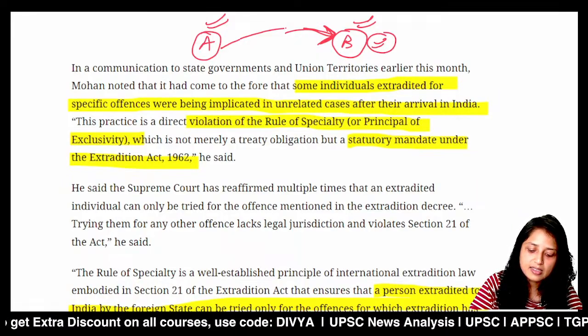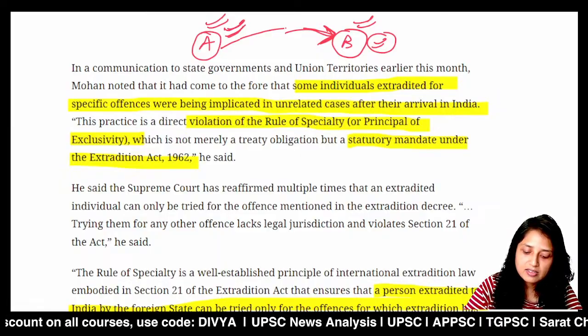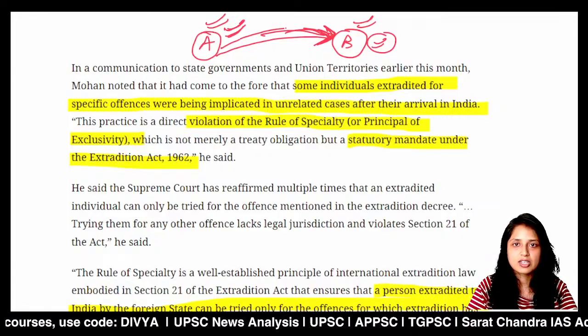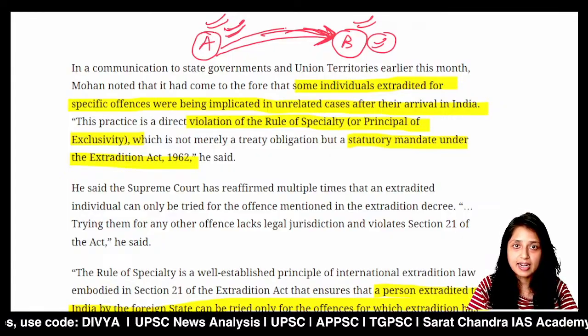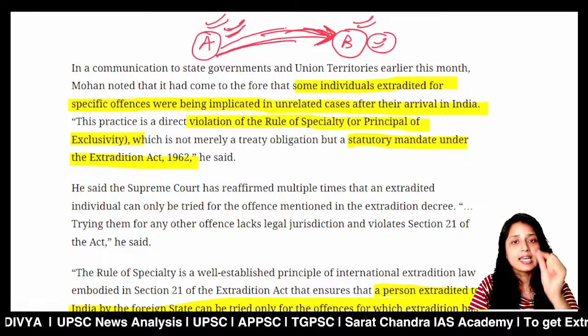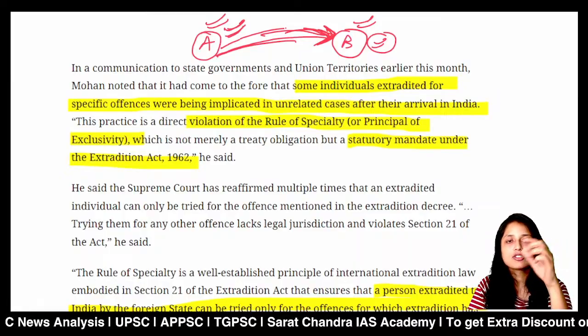This is extradition. Now the Home Secretary has said that when you are extraditing a person from country A to B, there is a specific crime for which he is being extradited. It's not like you can extradite that criminal under 4 or 5 crimes. Country A will say, for example, under financial fraud, I am extraditing person A to your country.